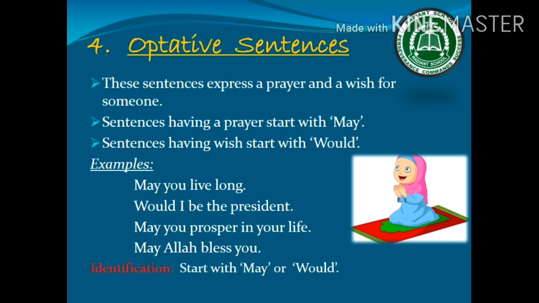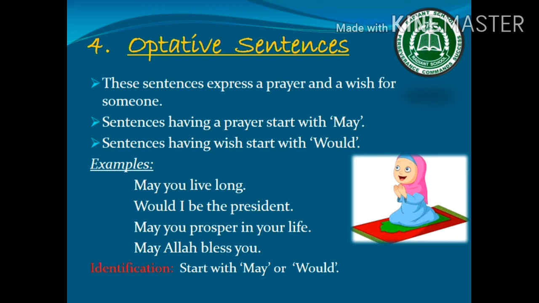The fourth kind of sentence is optative sentences. Sometimes this category is merged into imperative sentences as the expression of prayer or wish, but we will here discuss it separately. Optative sentences express a prayer and a wish for someone. Sentences having a prayer start with may. Sentences having a wish start with would. Examples will make it clear.